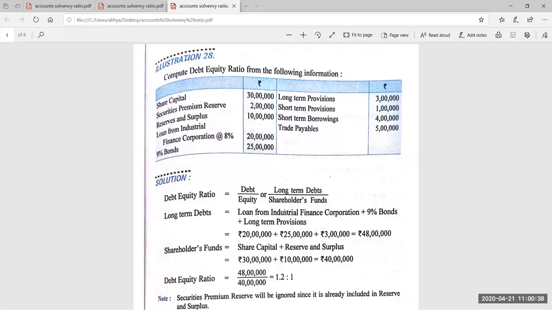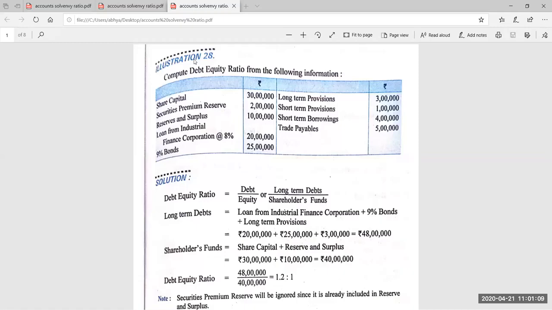Okay. So start with today's topic, 12th class accountancy, part 3, chapter 4. And we were doing debt equity ratio under solvency ratio. Till now, we have done liquidity ratios, current ratio and liquid ratio. And yesterday I introduced debt equity ratio. So we'll be doing some questions of debt equity ratio. Then we'll go for today's topic.